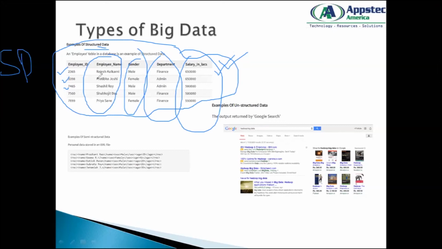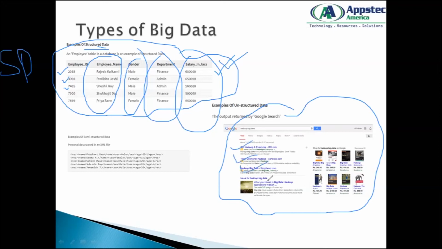Data that is classified as unstructured would be something like this. If I do a Google search, let's say I'm searching for what is big data, I get an enormous amount of results. I don't know which one is absolutely correct and which one is partially correct. It's just some output based on some algorithm. So I have the data, but it is not structured. It is not conveying a specific set of information until I dig further or analyze it further.